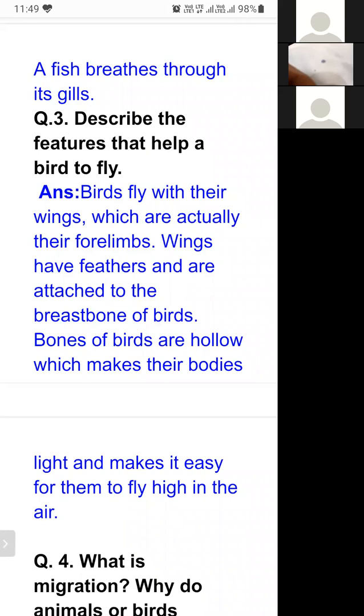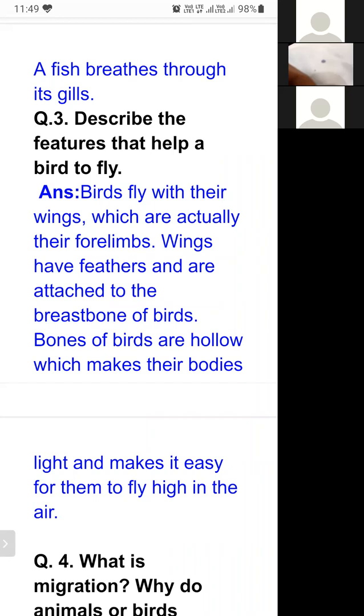Confusion. You can think like this, sir. Birds fly with the help of their legs. No, they are not actual legs, but they are parts which belong to the limbs. Limbs means it can be a leg, it can be their hands. But in case of birds, they are converted into wings, but they are actually their forelimbs.